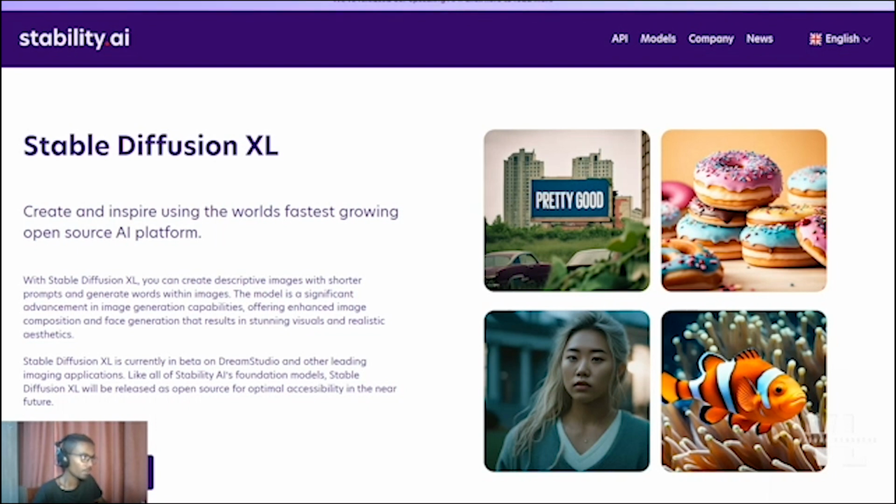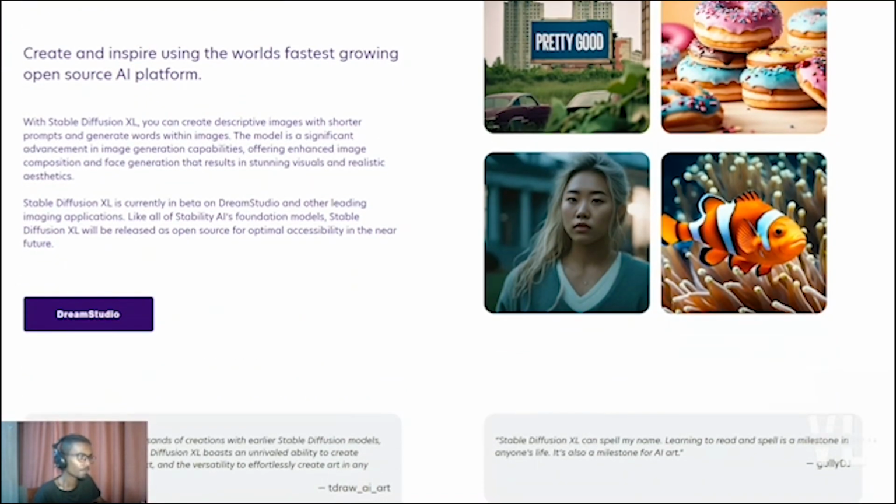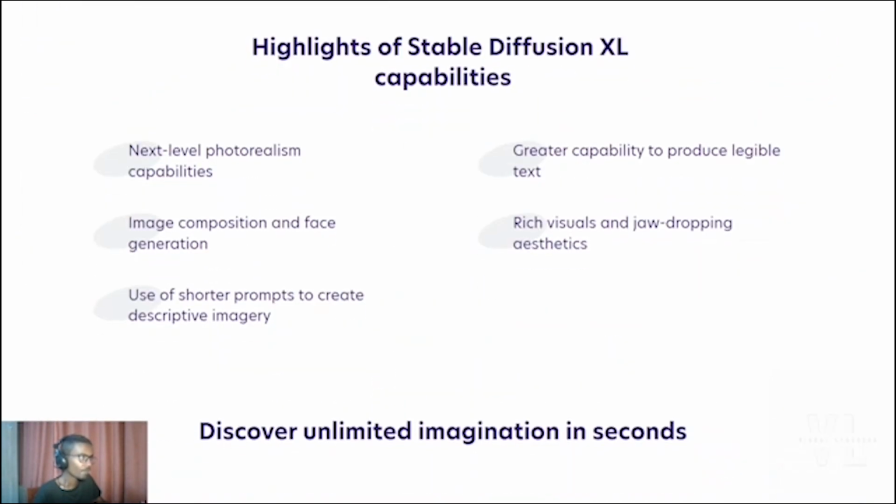So the Stable Diffusion XL model is one of the fastest growing open source AI platforms. And as I told you before, here you can get access to the Dream Studio platform, which enables you to use the Stable Diffusion XL model.